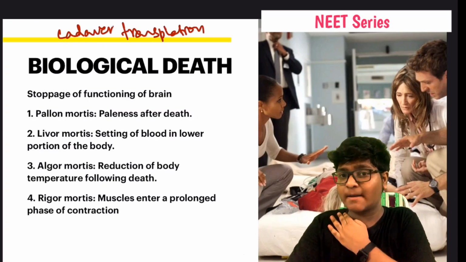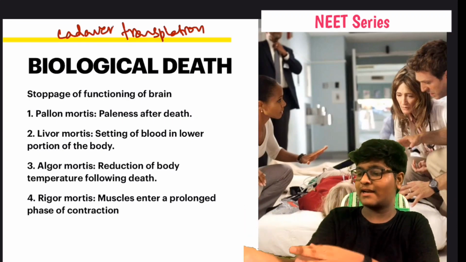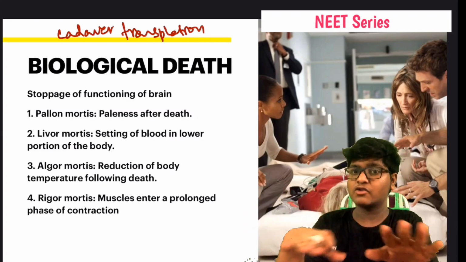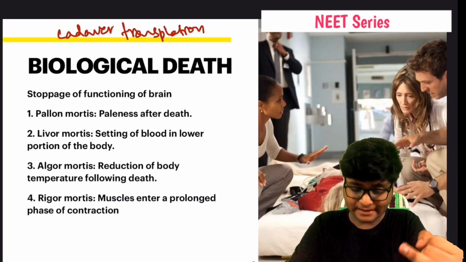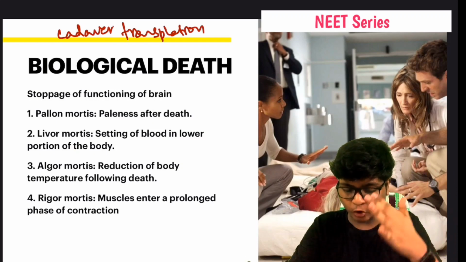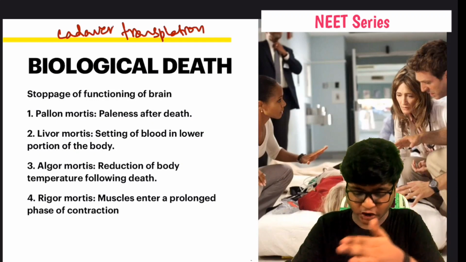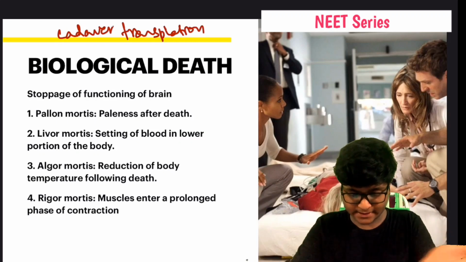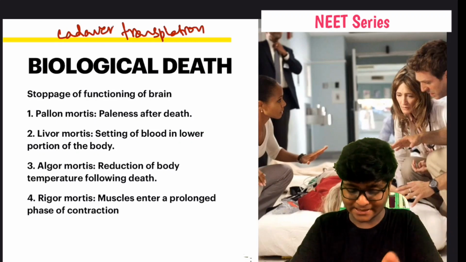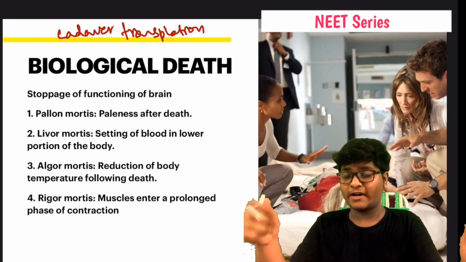Okay. Pallor mortis is paleness after death. There is paleness after death, like loss of coloring; it's not normal. It becomes very pale, and this is called pallor mortis. Livor mortis is the settling of blood in the lower portion of the body. The reduction of body temperature following death is algor mortis. Rigor mortis: muscles enter a prolonged phase of contraction.